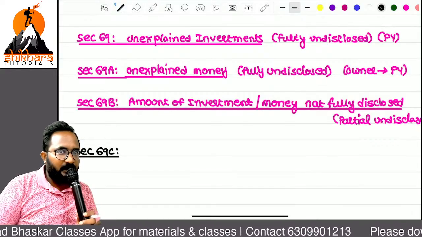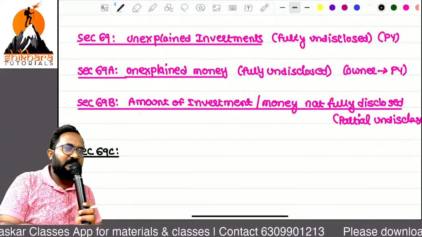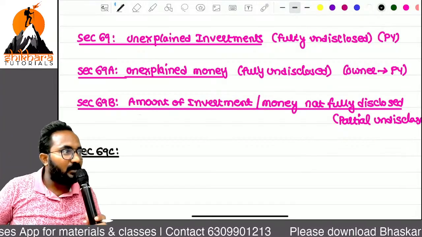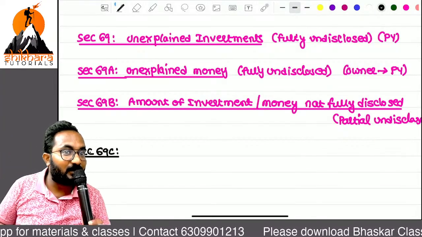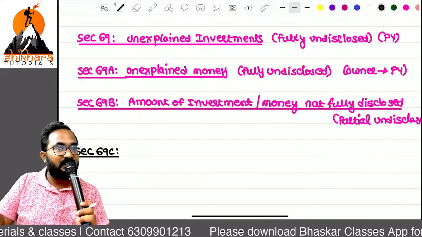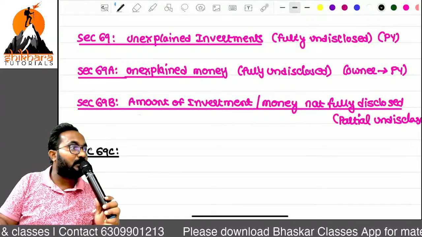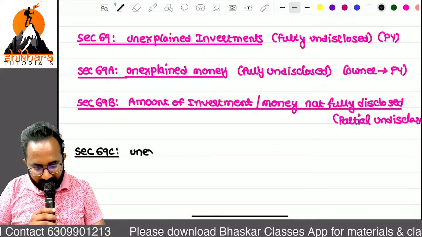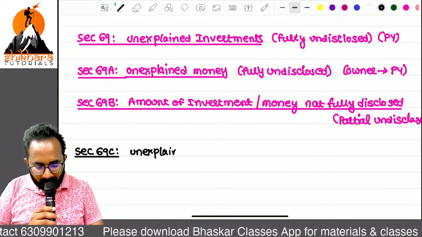So I don't have any explanation. If I am given an explanation for the remaining 2 crores also, AO is not satisfied. Now the 2 crores worth is treated as what, ma? Undisclosed. Earlier years you earned this amount, but you are not showing it in the return of income. Now that is treated as what, ma? Undisclosed. So can you tell me what, ma? Unexplained.